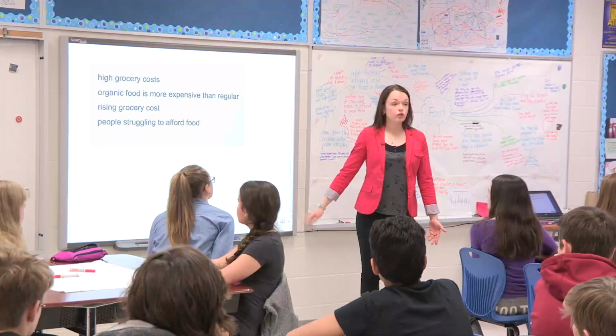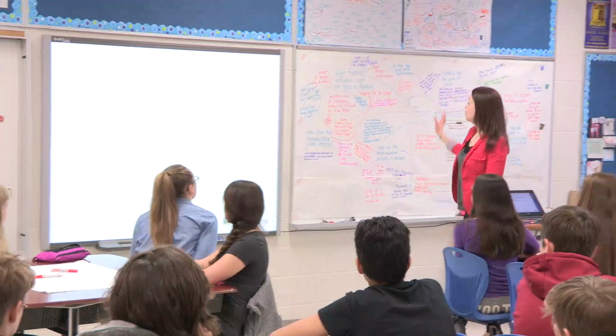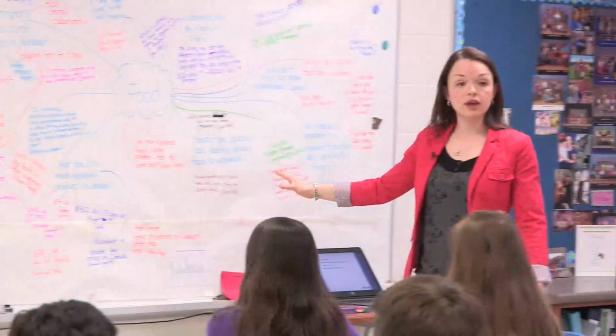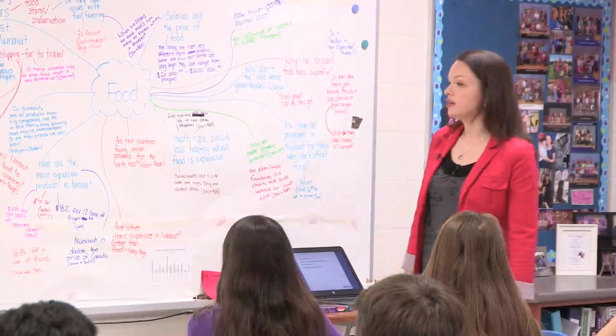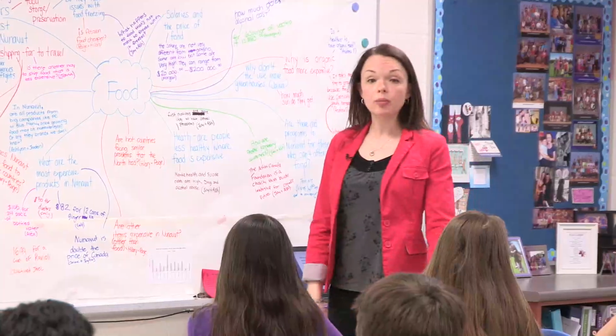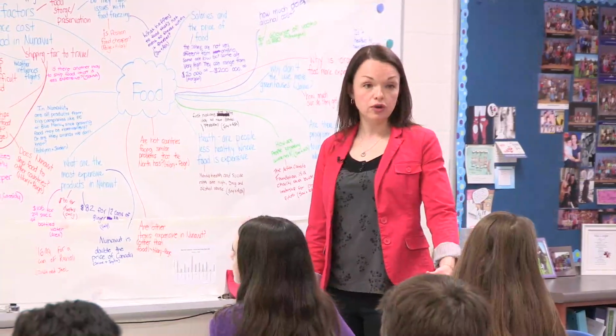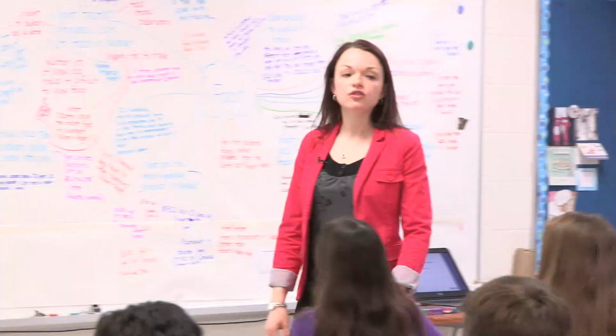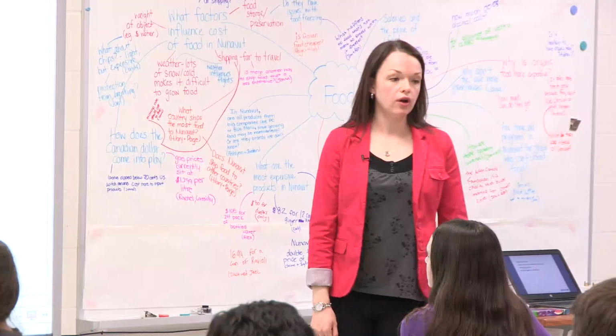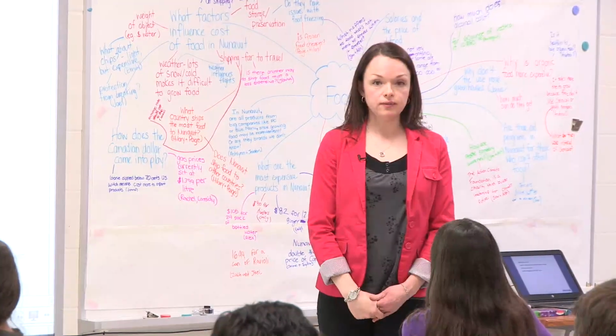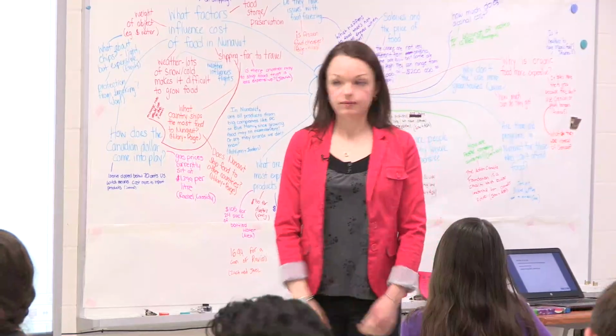So those are some options for you. Or if you go back to what you were thinking about yesterday when we were doing our knowledge building together, if you can think of another topic that you would like to do your causal model on, that's fine. Please just make sure you check with me before you get going. Does that make sense? Okay, let's get going.